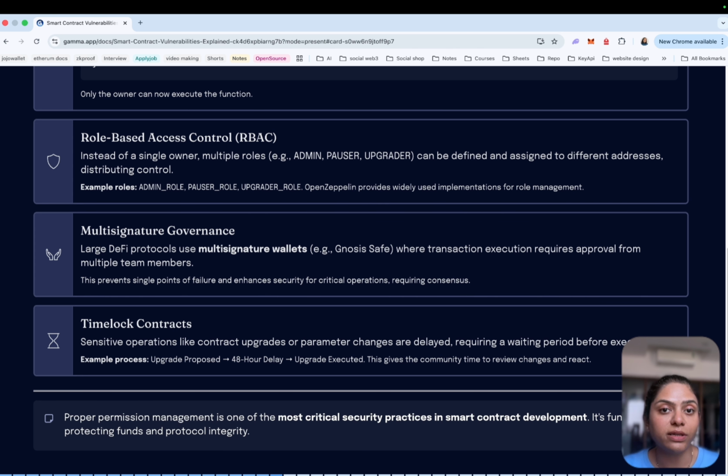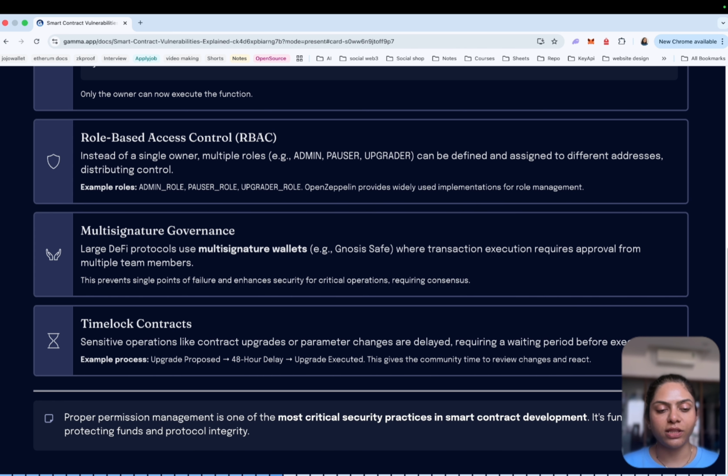And the other is time lock contracts. Another important protection mechanism is the time lock contract. Time locks delay sensitive operations such as upgrades. For example, an upgrade is scheduled and waits 48 hours before it executes. First the upgrade is proposed, then a 48-hour delay, and then the upgrade executes. This delay gives the community time to review the change and react if something malicious is proposed.